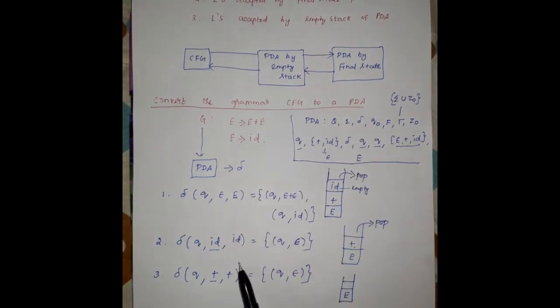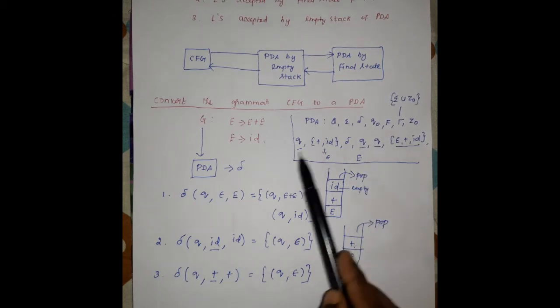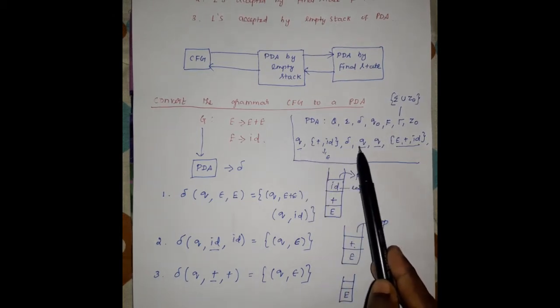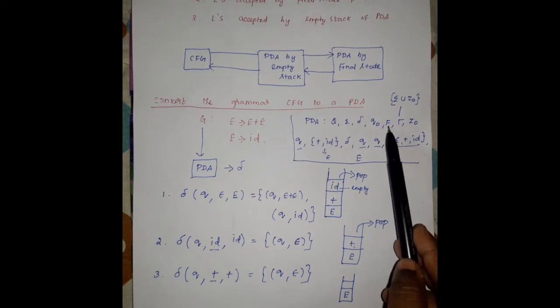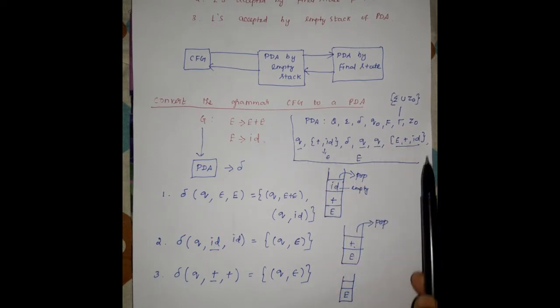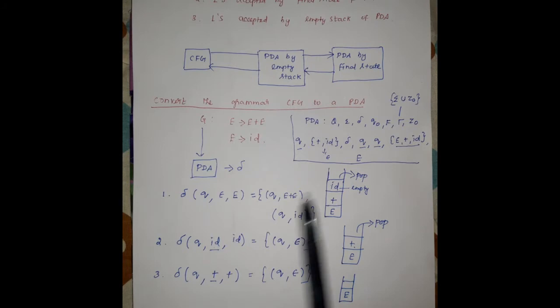Delta is the transition function and q0 is the initial state. Again we are taking the initial state as q, and F is the set of final states. The final state is q alone. After that, gamma is the set of stack symbols. Usually the stack symbols are the input alphabet union the bottom of the stack element.